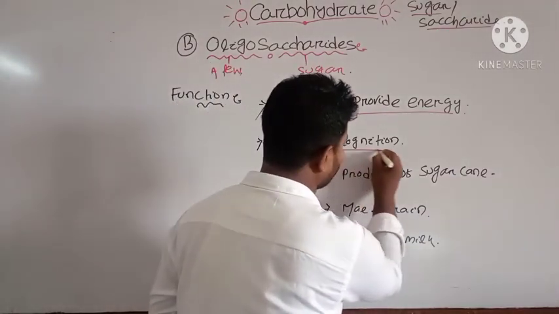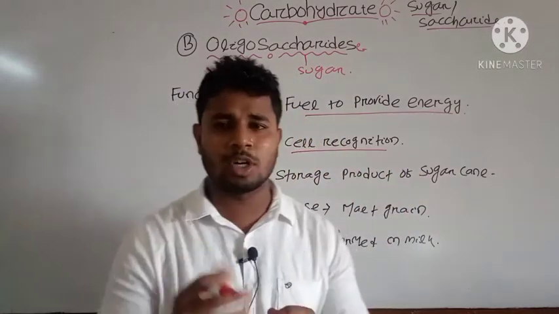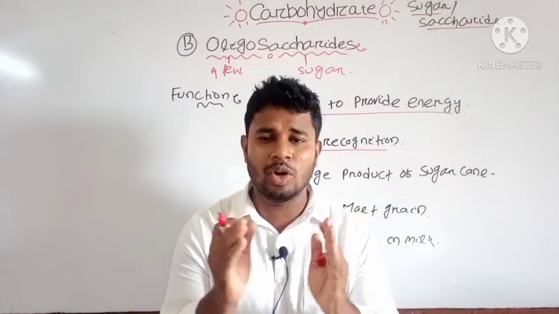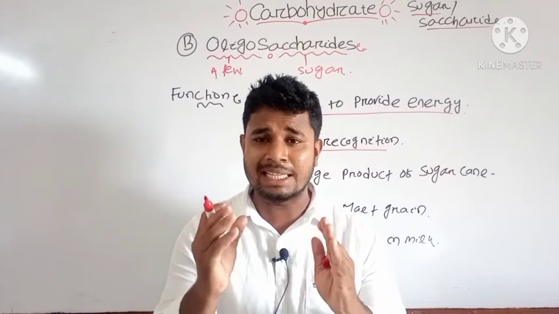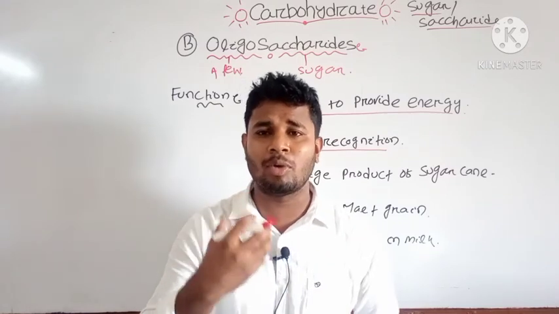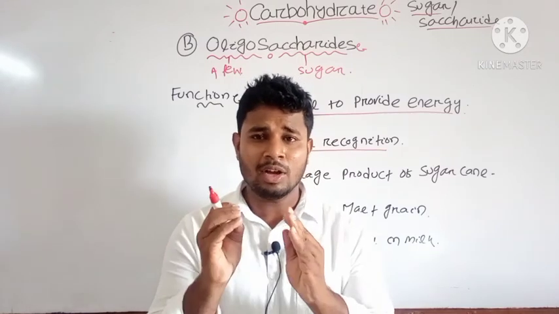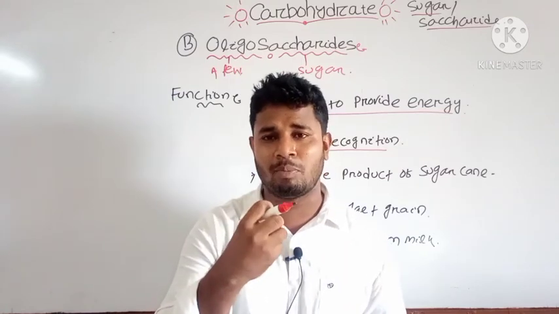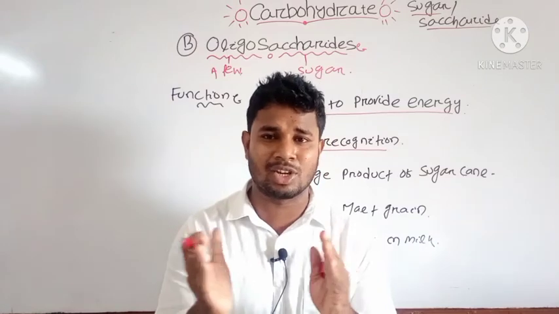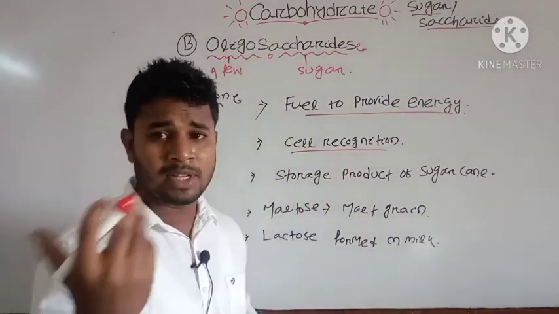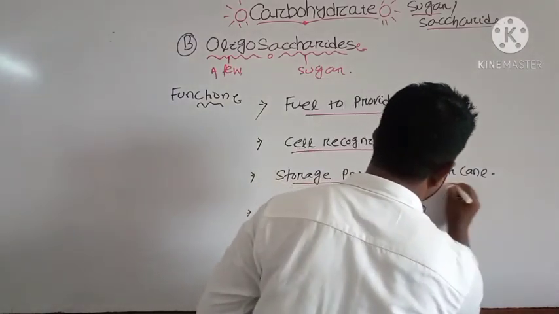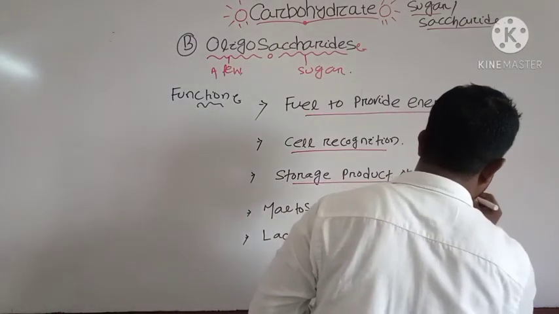And different cell recognition. Okay, if you consider our body, the antigen and antibody are present. Later we will learn what antigen and antibody are, and these are mostly seen in the blood group of our body. The cell recognition occurs, that is, one antigen and antibody inside the blood group recognize each other by the presence of different types of disaccharides, and different storage products in the sugar cane. That's why it is known as cane sugar.